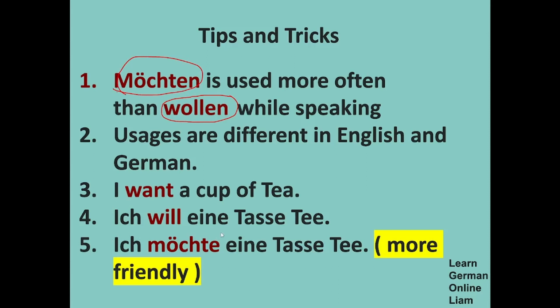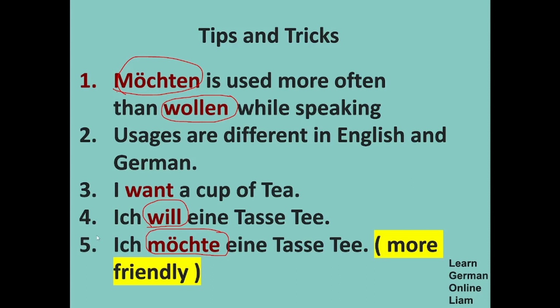Like, ich möchte eine Tasse Tee. This is friendlier. Most often this will be used. But if you translate exactly from I want a cup of tea, it will be ich will eine Tasse Tee. So it is more about grammar and then usages. In day-to-day life, you might be using ich möchte gerne. That's what most often people will be using in day-to-day life to keep things friendlier. So you have to understand the difference.